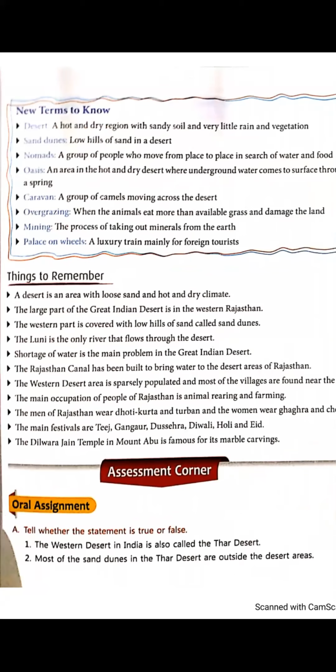First is desert. I think all of you know what a desert is. A hot and dry region with sandy soil and very little rain and vegetation. Very hot, dry region means dry area with sand all around, and this area gets very little rainfall. That's why vegetation also grows less in that area.